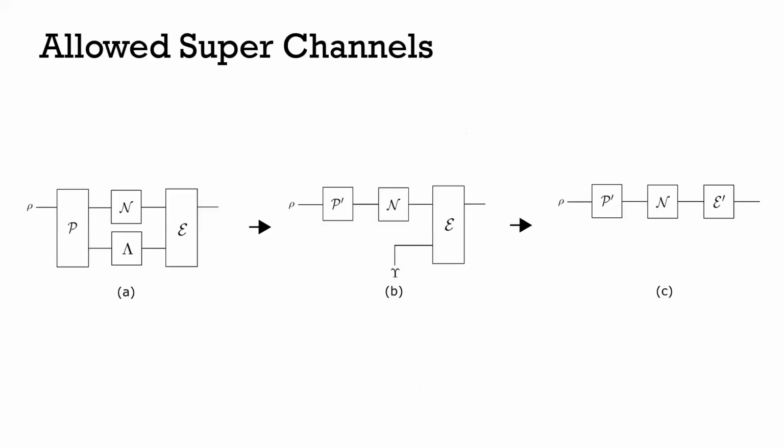Yeah, so it came from a structure like this where we have some super channel applied to our channel N. And then in the memory line of this super channel, we enforce a resource annihilating channel to prevent this super channel from being able to increase the amount of dynamical resource. But in answer to your question, I don't know whether or not this is the largest set of dynamical resource non-increasing channels, or whether it's some subset, or the distance between the two.